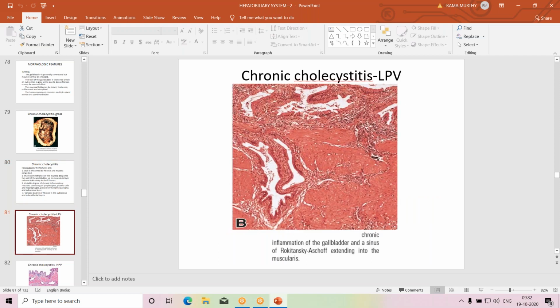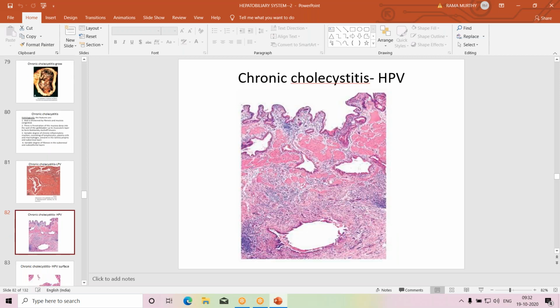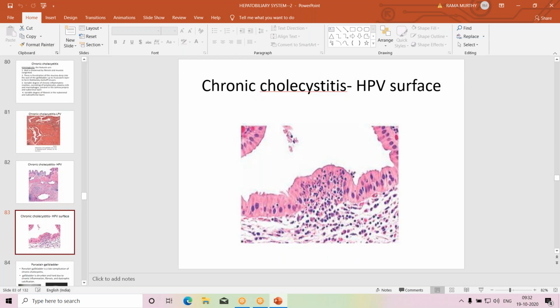So this is the low power view of chronic cholecystitis. This is a high power view with inflammatory cells and fibrosis surrounding Rokitansky-Aschoff sinuses. The mucosa is there, mucosal folds are there in the upper part of the section. So this is chronic cholecystitis. So close to the mucosa, lumen, if you focus on the lumen, the lining columnar epithelium is there, and that is infiltrated by acute and chronic inflammatory cells.